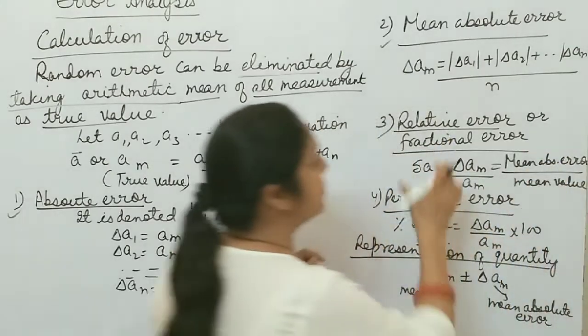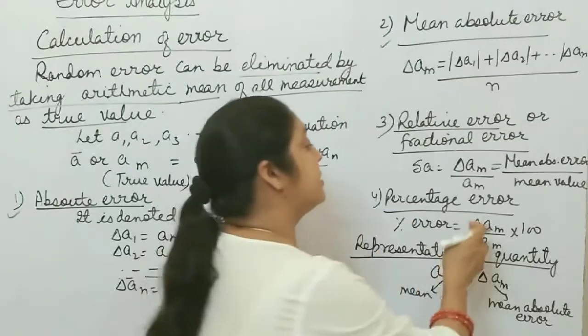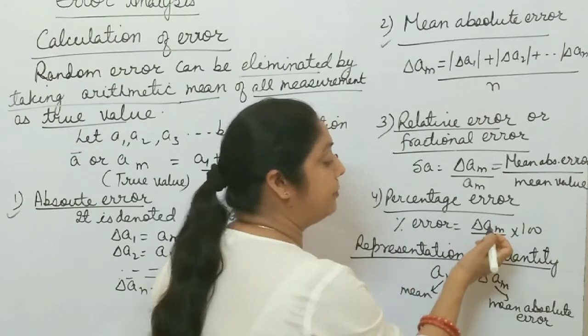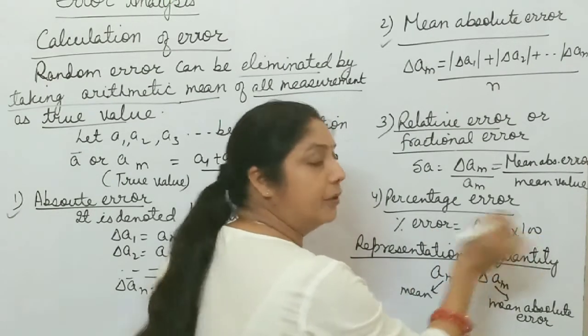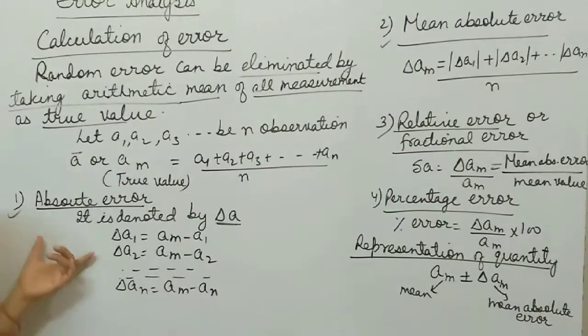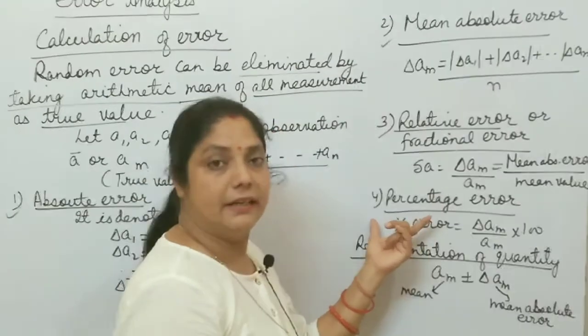The ratio of these two is relative error. And if you want to find percentage error, you just multiply by 100. So percentage error can be calculated by delta A mean by A mean into 100. In this way, you calculate these different errors: absolute error, mean absolute error, relative error, and percentage error.